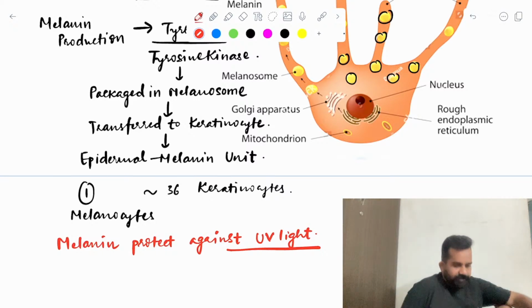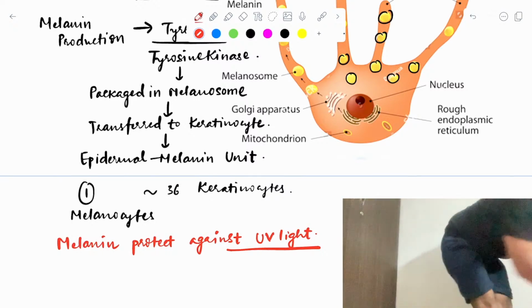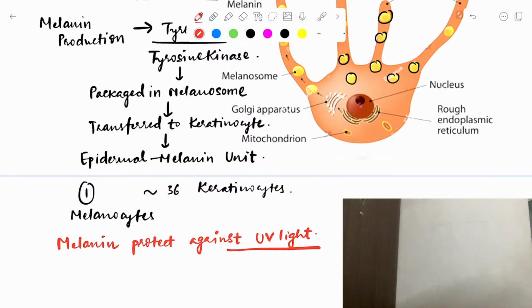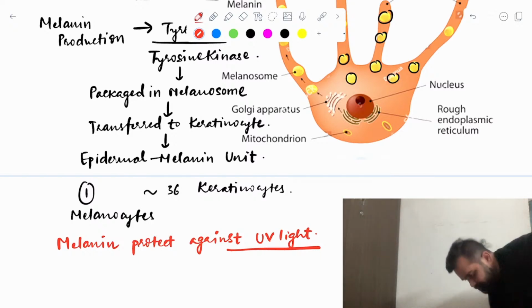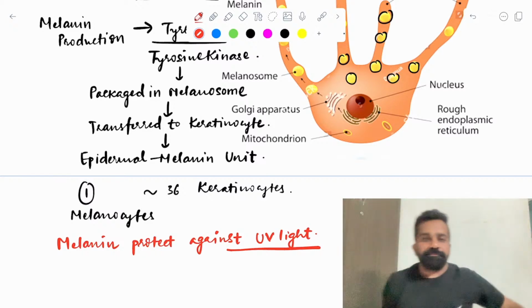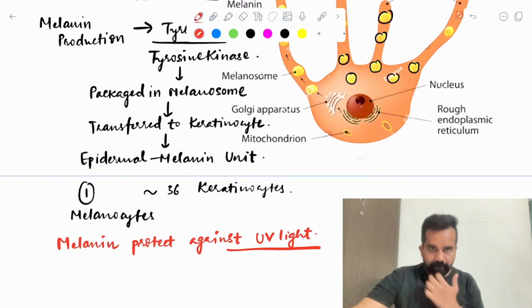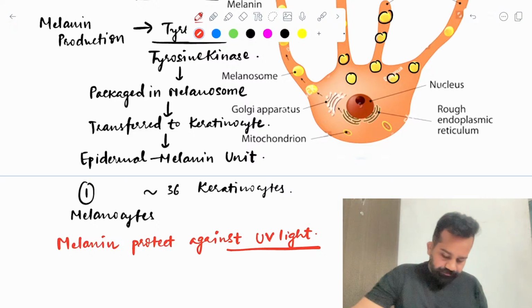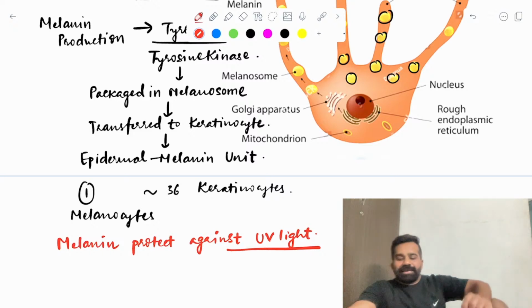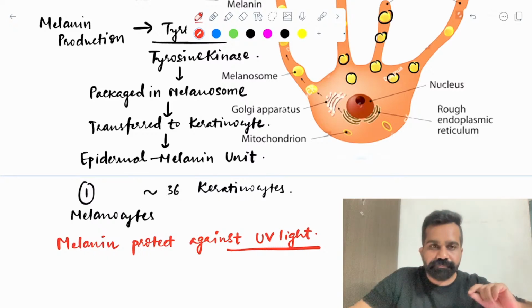Okay, just a second. Melanin protects against the UV light.